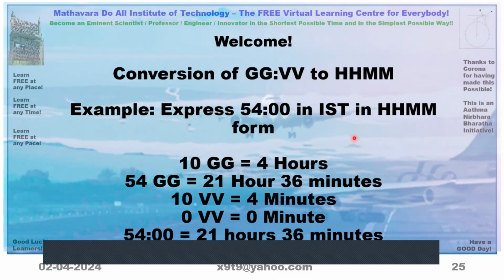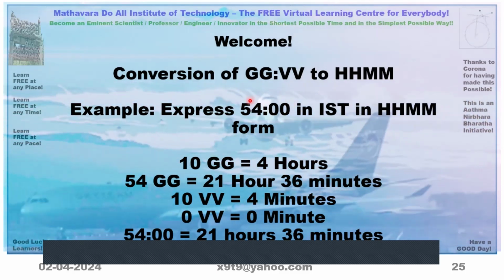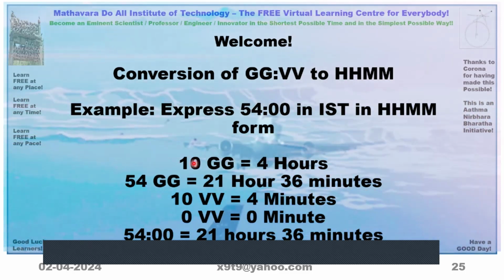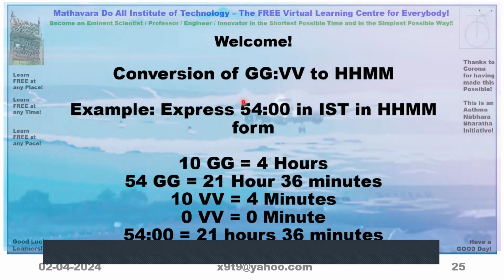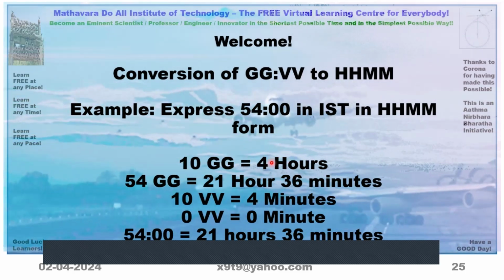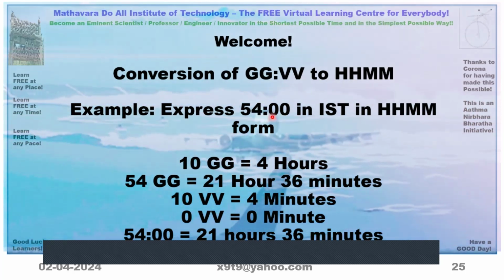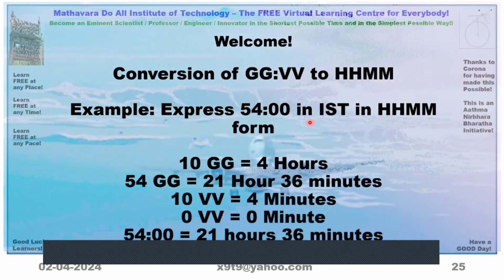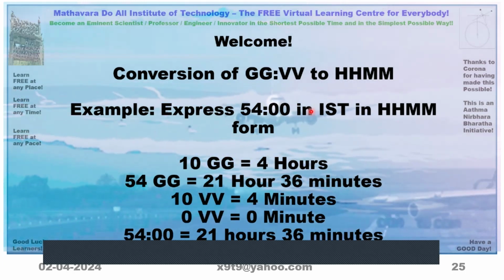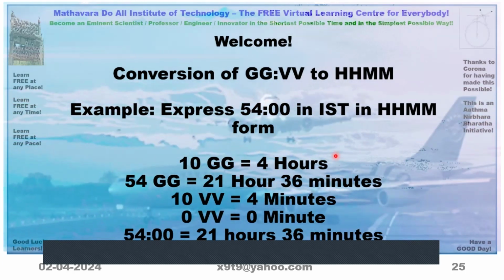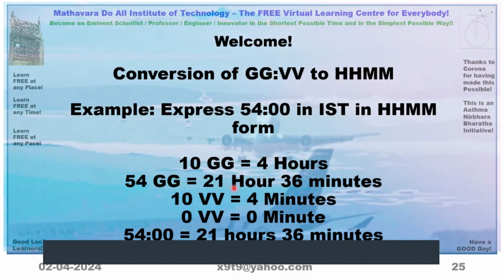Now in this one, Vigalige is 0, Galige is 54. So for 10 it is 4. So for 50 it will be 20, plus for 4 it will be 4 divided by 10, is 0.4. 0.4 into 4 is 1.6. So that much will come there.